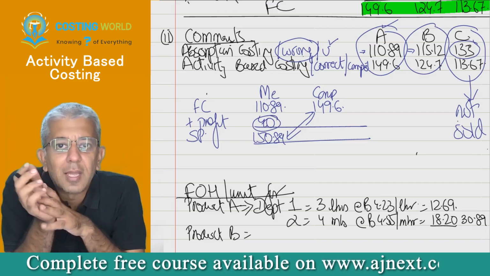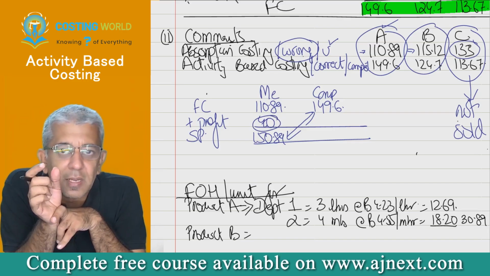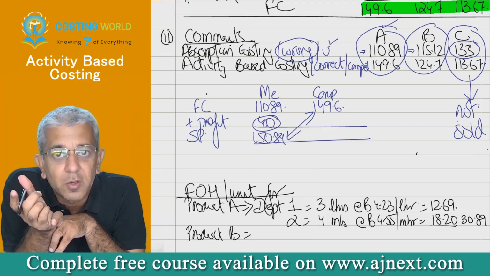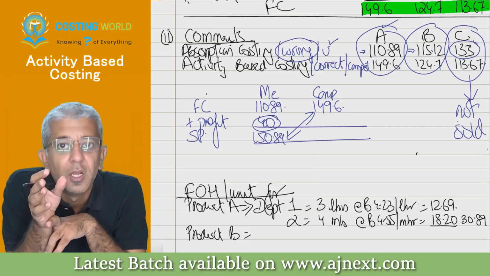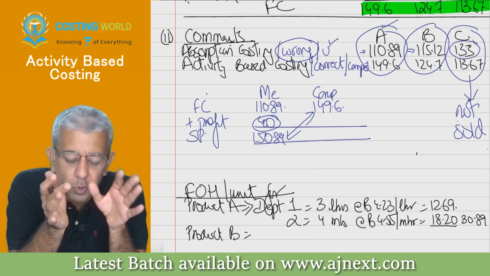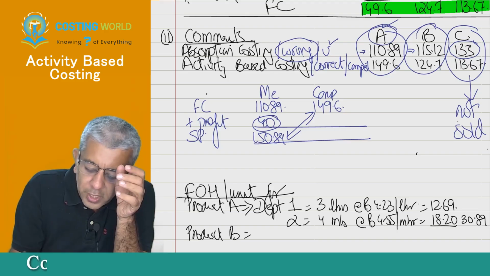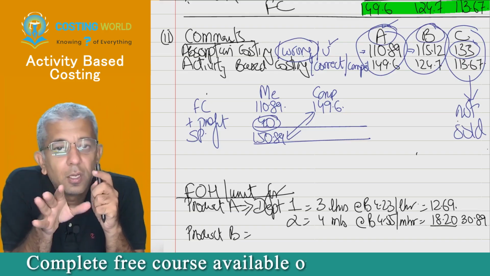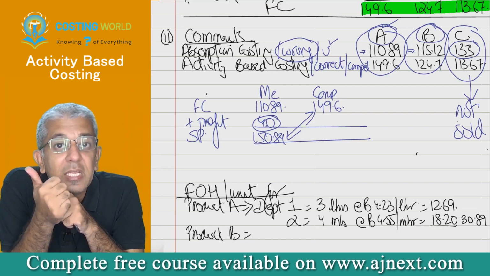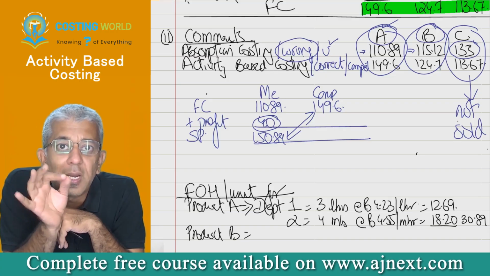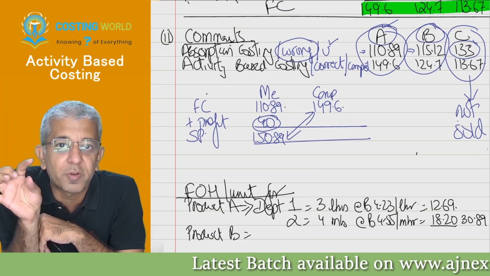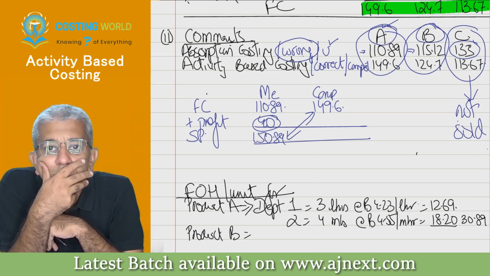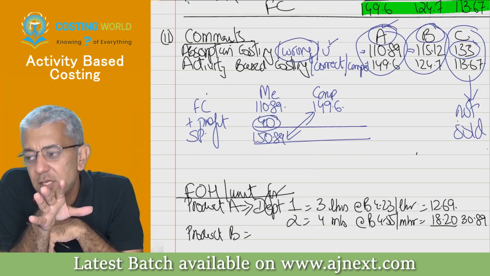Yes, sir. Okay, that profit will be very less as compared to whatever I think I am making. In reality, your profit is going to be far less because your actual cost is far higher. So whenever you are writing the comments now, what you should try to say is: although product A and B will have good demand, ultimately they will be either sold at a loss or sold at a lesser profit margin. You understood this word, lesser profit margin? Yes, sir. Everybody understood this?